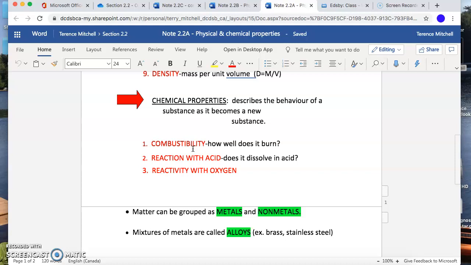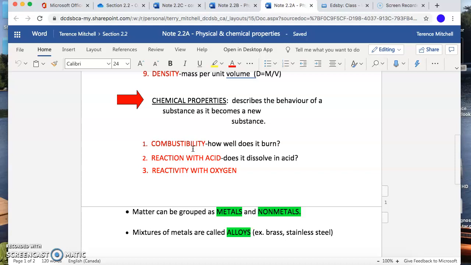In order for combustibility to take place, three things have to be present. One, you need fuel. Paper is your fuel. Two, you need oxygen. There's lots of oxygen in the air. And three, you need heat. So at room temperature, that piece of paper sitting on your desk is not warm enough for a chemical reaction to take place.